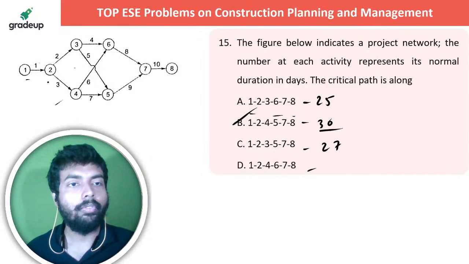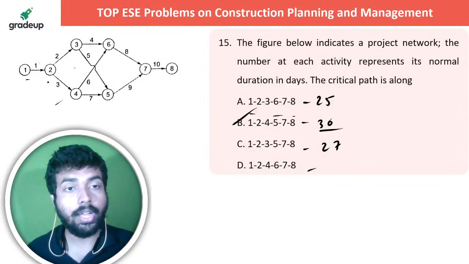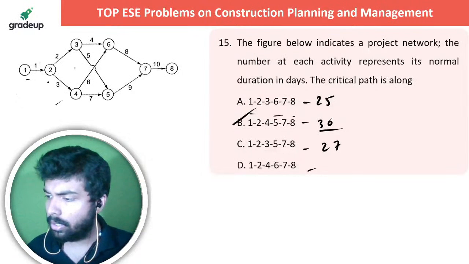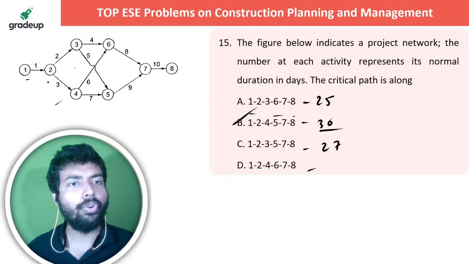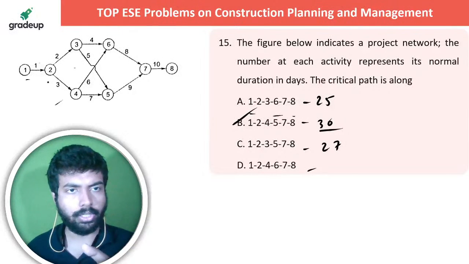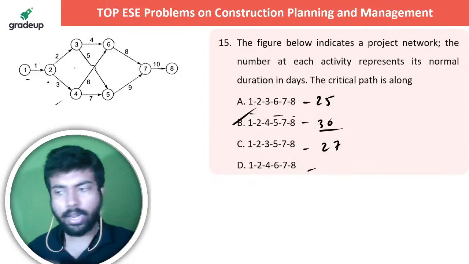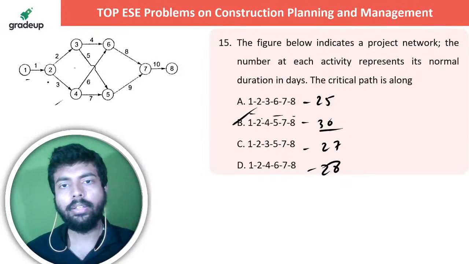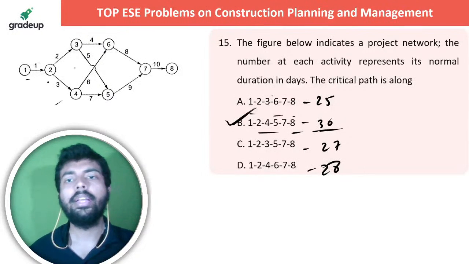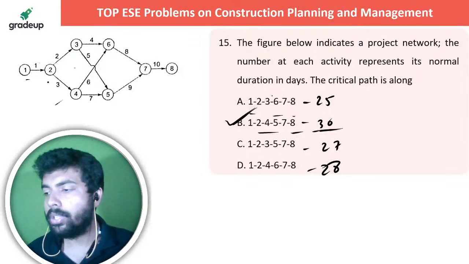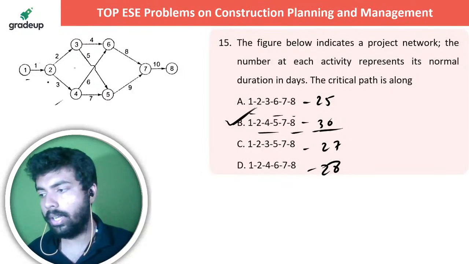ठीक है, 1 2 4 5, तो 4 7 11 9 20 10 30। ठीक है, 1 2 4 6 7 8, 3 4 6 10 18 10 28, राइट। तो of course this is the highest, critical path is the time-wise longest path, everybody knows it is 30 days.